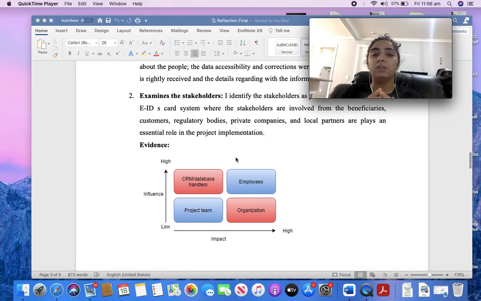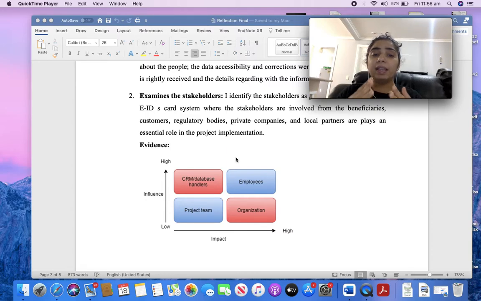Examining the stakeholders. As I discussed, a stakeholder could be any person. The high-end user is a stakeholder, and the person who implements that technology could also be a stakeholder. So what's the evidence?